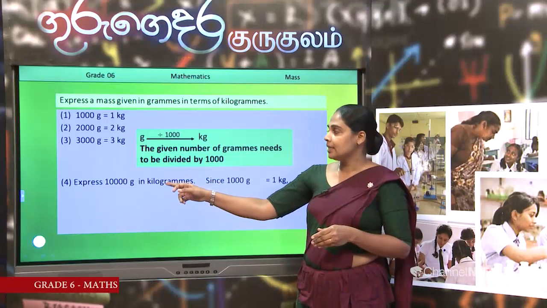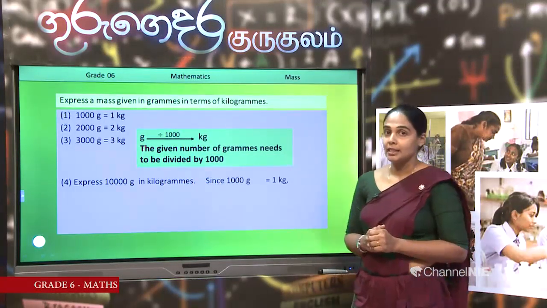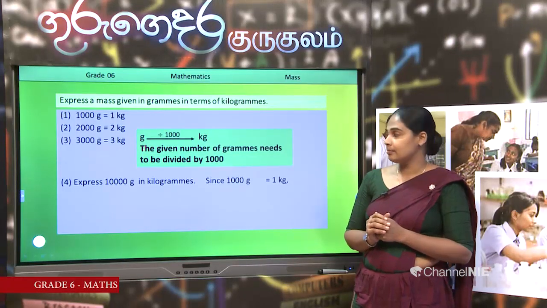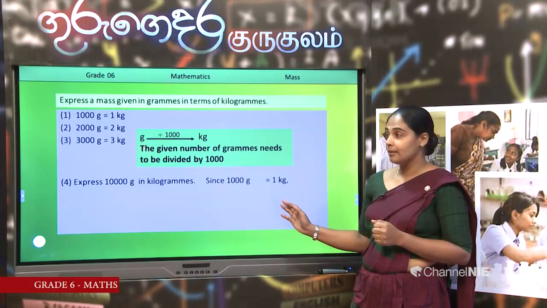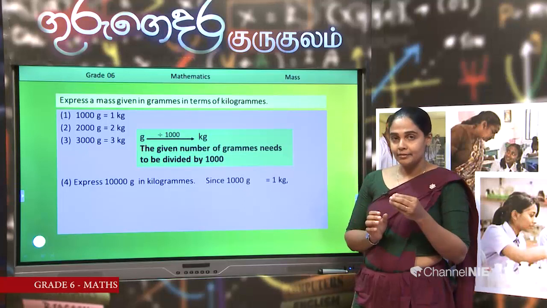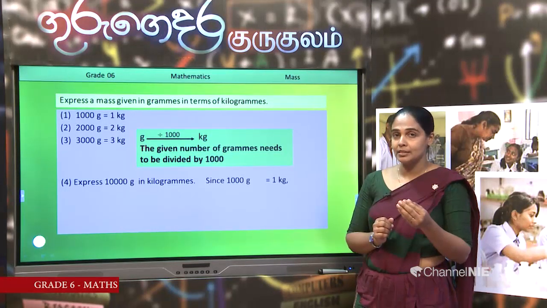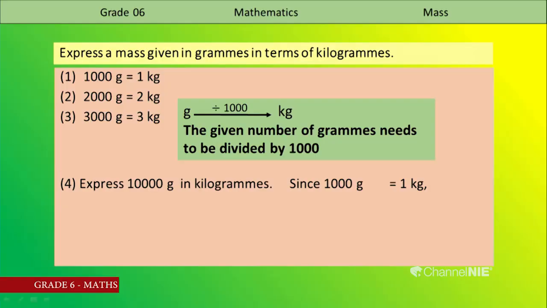Now let us apply this in some questions. Here, express 10,000 grams in kilograms. How can we write? Since 1000 grams is 1 kilogram, look at 10,000 grams. When we read the number as 10,000, how many thousand heaps are there? 10. Then how can we write the answer? If we mention the method, 10,000 is divided by 1000. Then the answer is 10 kilograms. Without dividing, in the word 10,000 we can identify the answer as 10 kilograms.